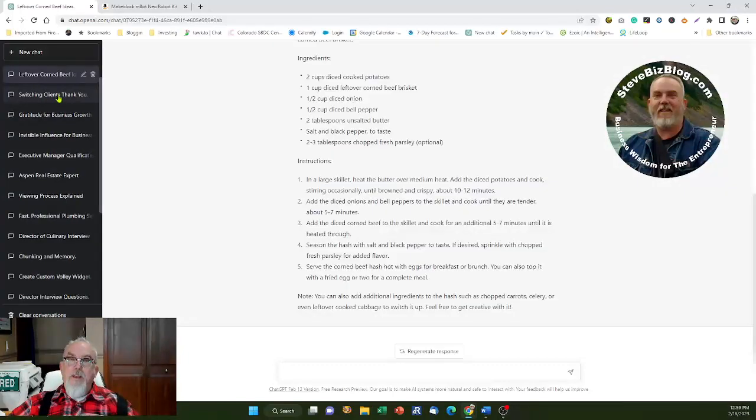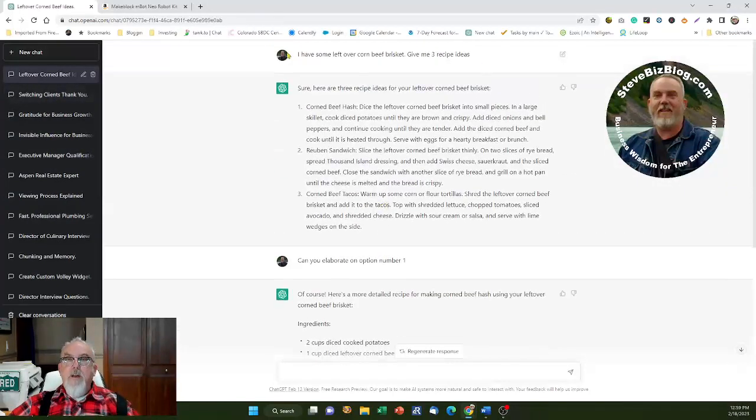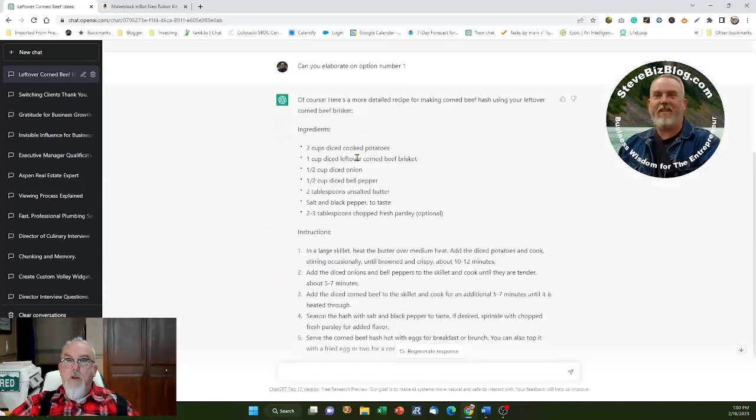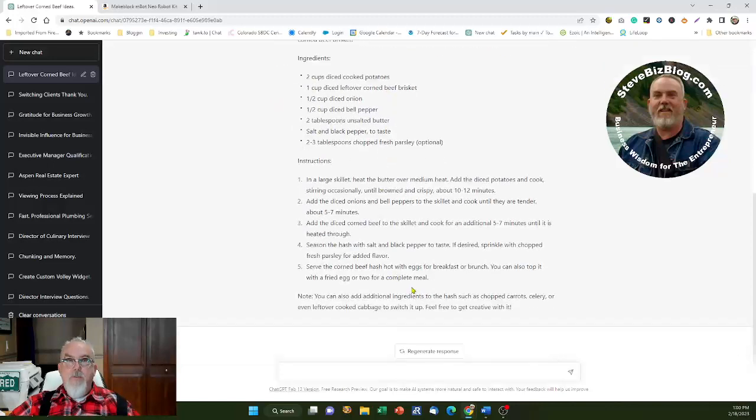Another way that we sometimes use this in my household: for example, last night we had corned beef. So I said, I have some leftover corned beef, give me 3 recipe ideas. It responded with a corned beef hash meal, a Reuben sandwich, and some corned beef tacos. This corned beef hash sounded interesting to me, so I said, can you elaborate on option number 1? It said, of course, and it gave me the ingredient list and, in fact, the actual instructions to make that dish.